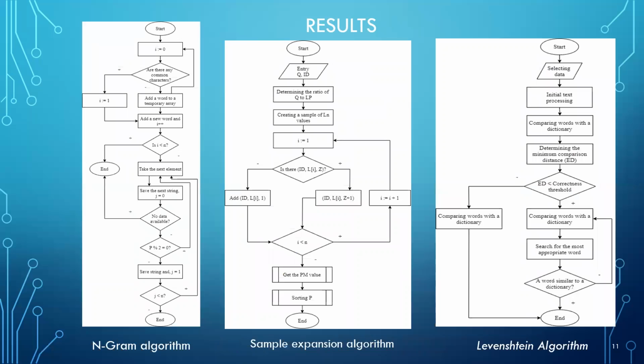The analysis and formation of similar user lists are implemented using the fuzzy search algorithm, the Levenshtein algorithm, and the noisy channel model, which made it possible to maximize the automation of user selection processes and optimize the time spent on this process. The block diagrams of these algorithms are presented on our slide. So, the N-gram algorithm, the sample expansion algorithm, and the Levenshtein algorithm.